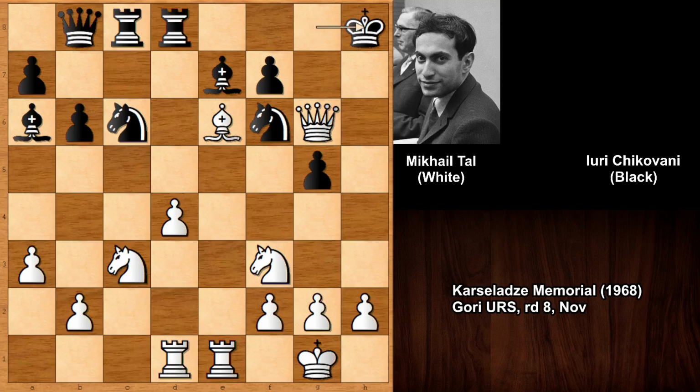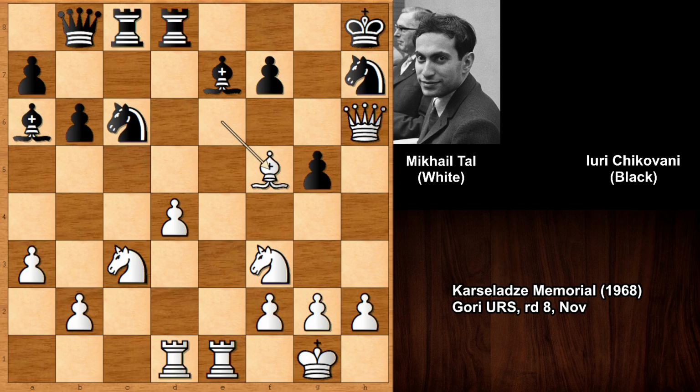We have king to h8. Well, of course the pawn is pinned, so black has to play king to h8, because if king to f8, then getting checkmated, the kiss of death. And after queen takes on g6, we have the only move, king to h8 and then check. If black blocks with the knight, then that is losing, because if blocking with the knight, you can see that bishop to f5 and black has no defense.